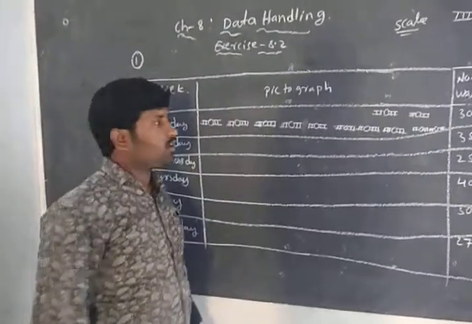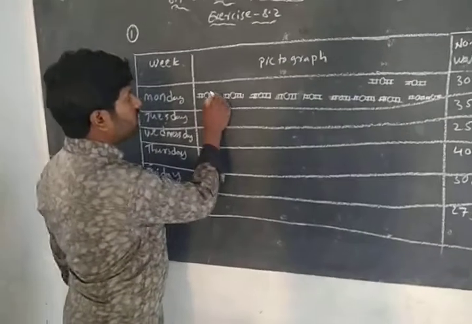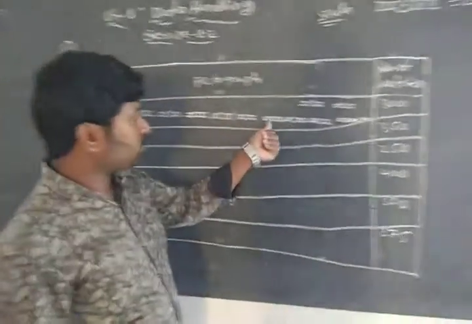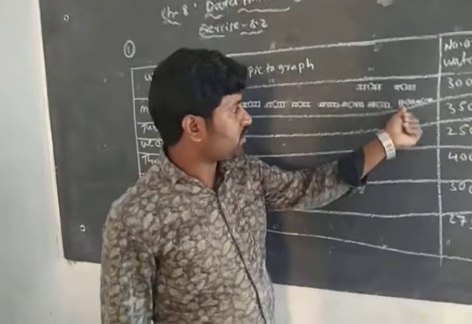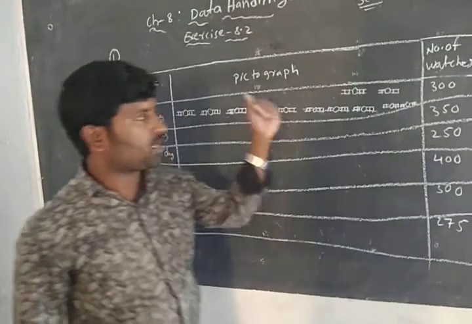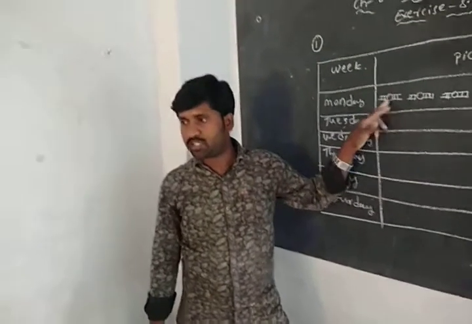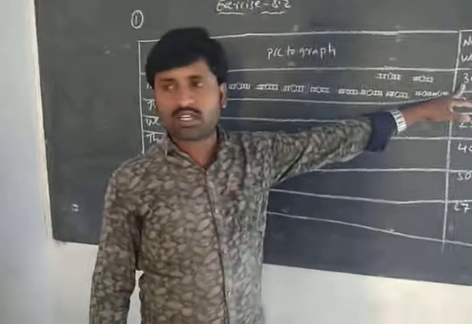Okay students, so now see 4 symbols. 1 2 3 4, 4 symbols is 100. Again 4 symbols, 100, 200. Next 1 2 3 4. Totally how many symbols now? I drew 12 symbols. That is 12 25s, that is 300.